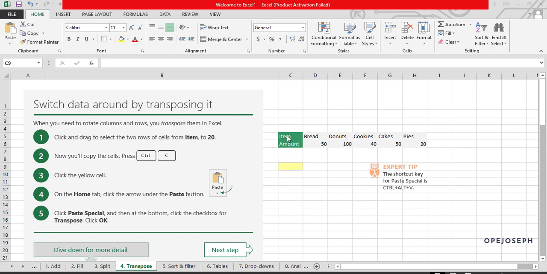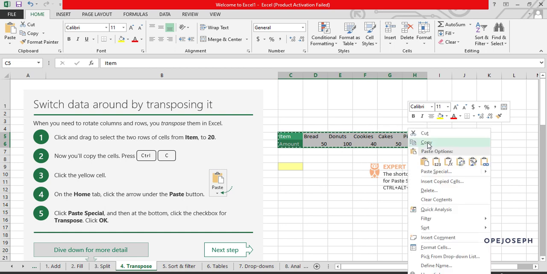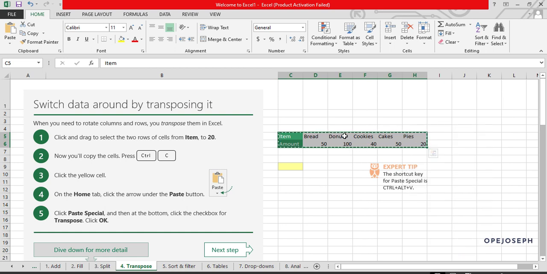So now I'll click on item. After I click on item, remember you hold your Shift down to click to select everything. So I've done that. Then copy, Control C. I'm using Control C to copy. You can also right click to copy, but me, I'm using Control C to copy.